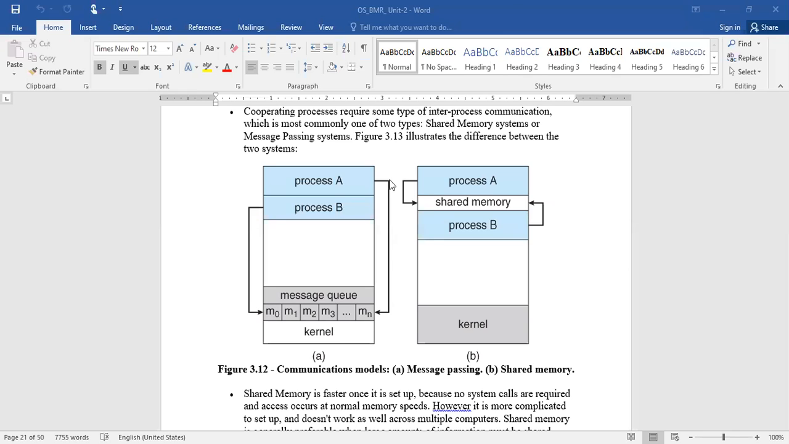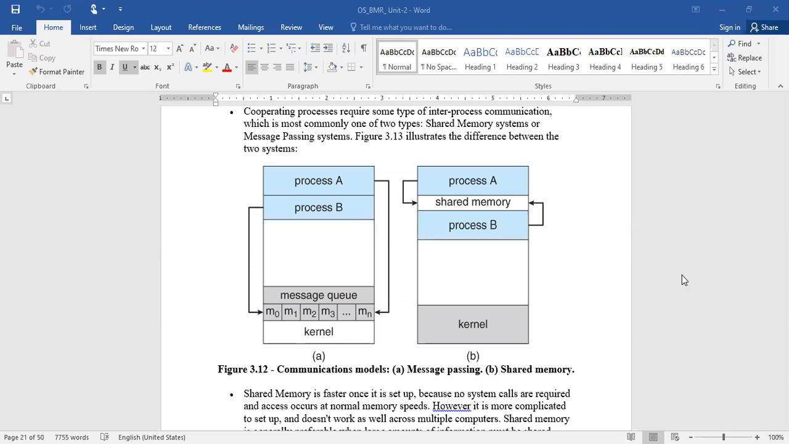So in the last class, we discussed inter-process communication. Right? Usually, there are two types of processes. One is the independent process, and the other is the cooperating process. As we have seen, the importance and the need of